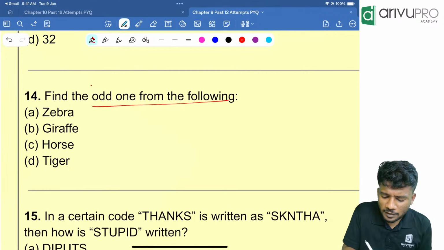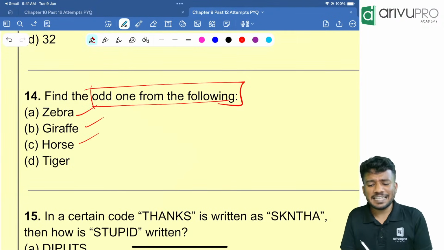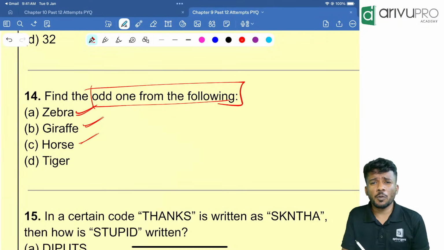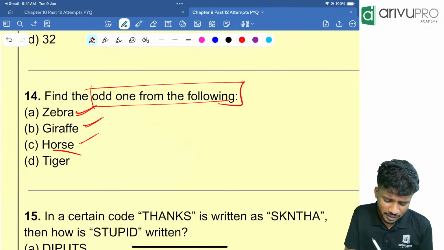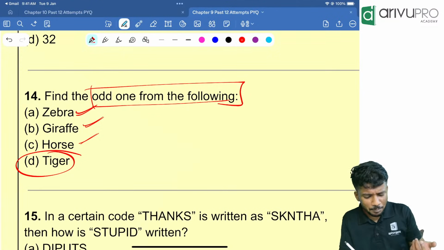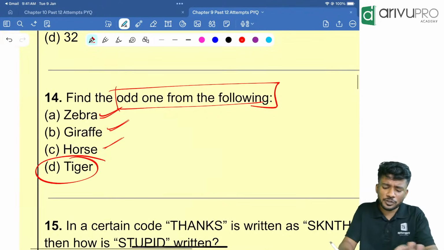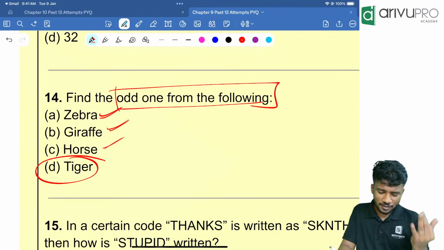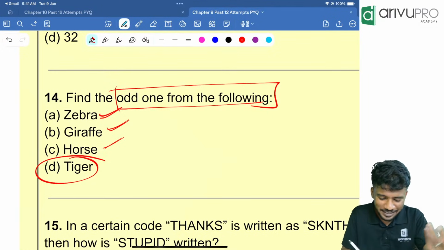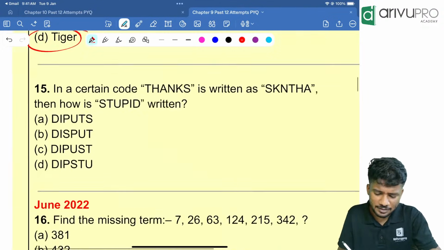Find the odd one of the following. People, zebra is there, giraffe is there, horse is there, then tiger is there. Everyone, zebra, giraffe, horse, everyone is herbivorous. Which one does? This is only carnivorous, right? That means whoever eats flesh is what? A tiger. So option D should be the answer. Okay, yes. So another way also you can think. Yeah, zebra, giraffe and tiger we can't pet, while horse, there are many people having horse as pet. Horse also can be an answer, but I think this is the answer. The carnivorous, tiger is the answer.